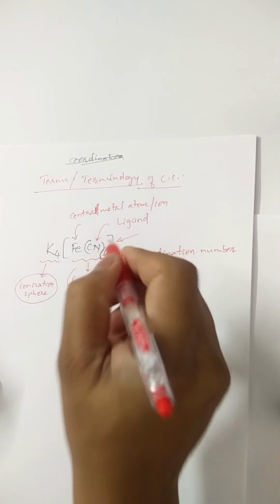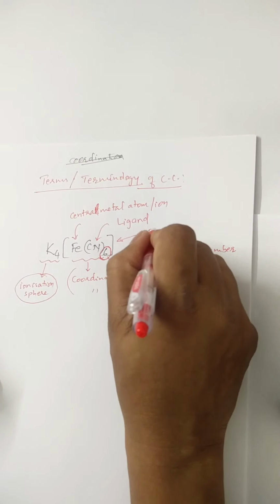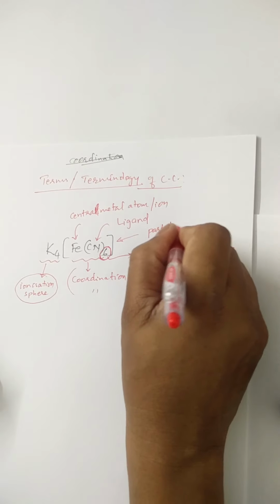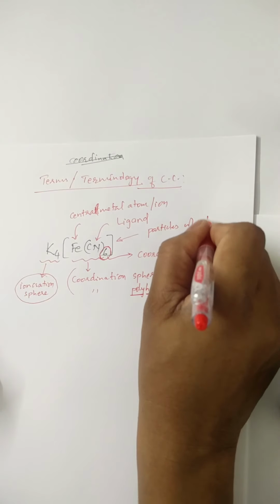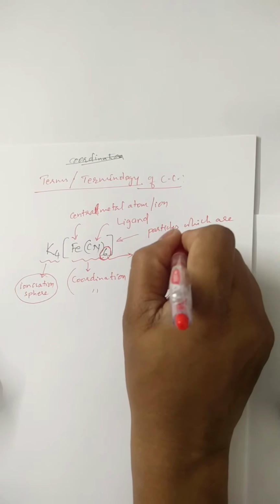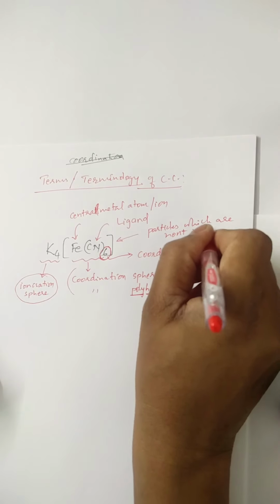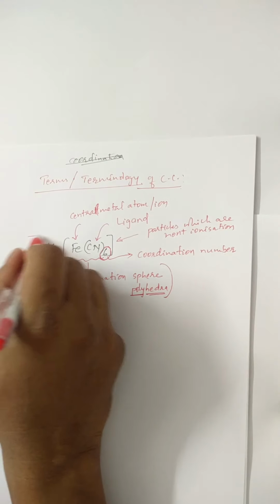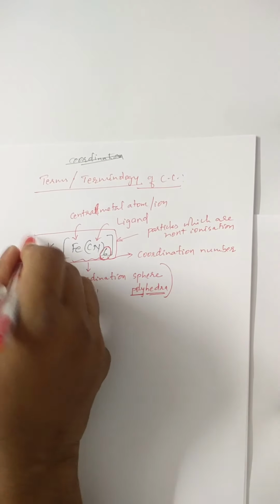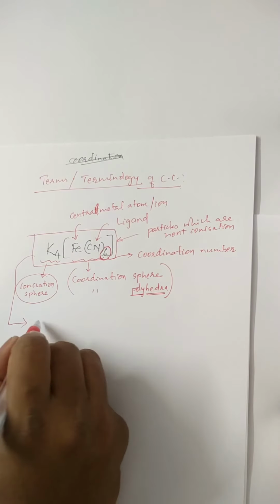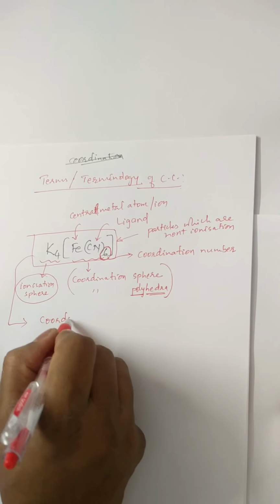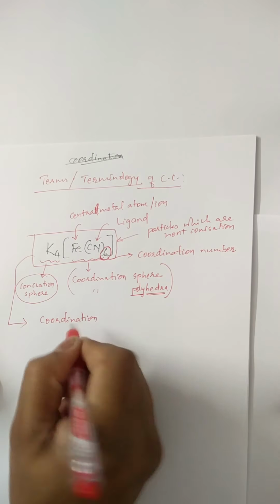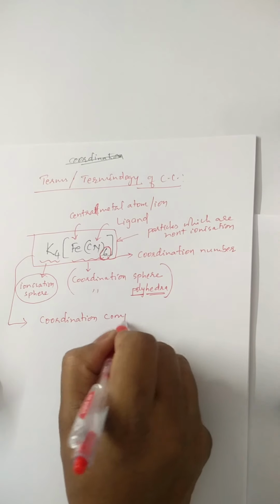This square bracket indicates that the particles are not ionizable or dissociable. This entire thing is called a coordination compound.